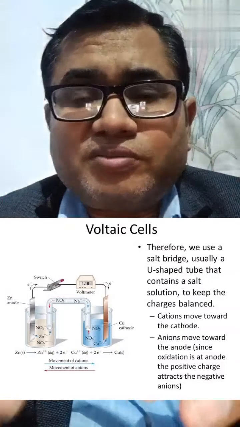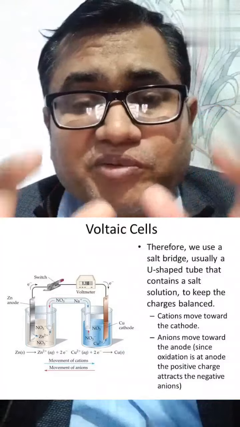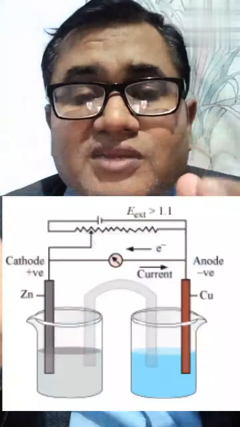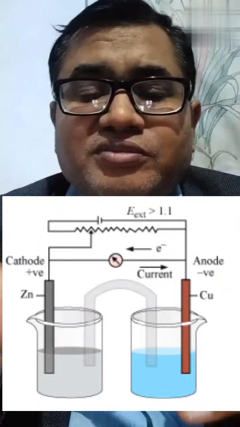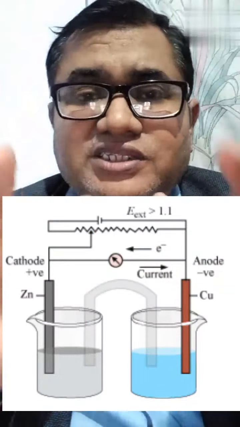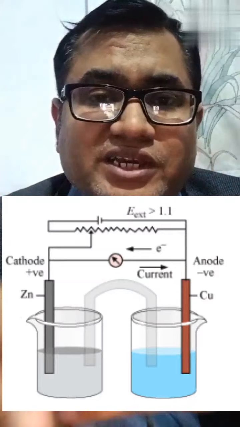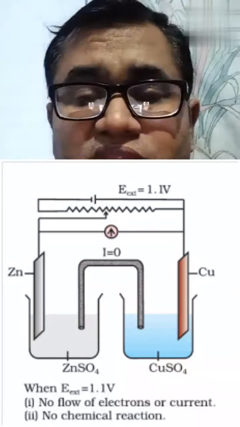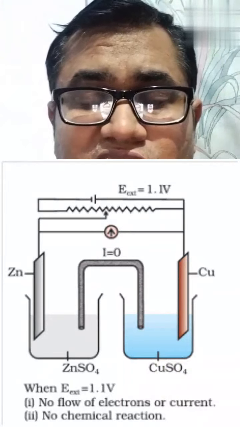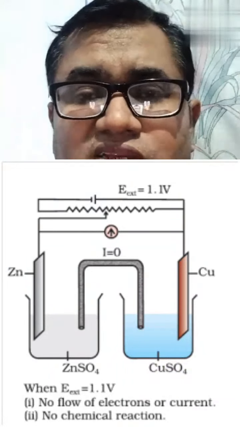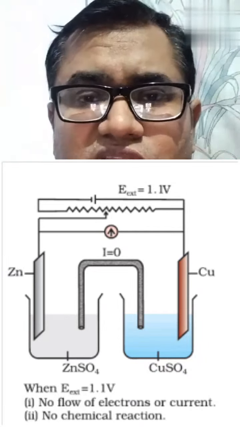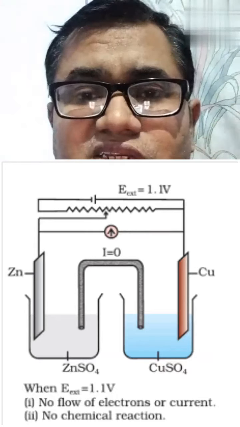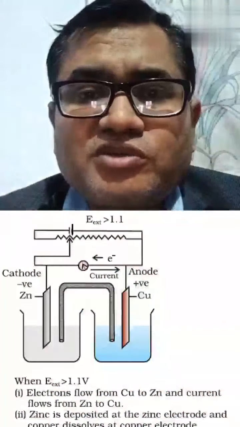Zinc is oxidized, copper is reduced. The important function is that if the galvanometer shows a direction from left side or right side, it indicates the flow of electric current. If it is flowing to the left side, it means that the external potential is less than 1.1 volt, and if no electricity or no reaction is taking place, then the external potential is equal to 1.1 volt.